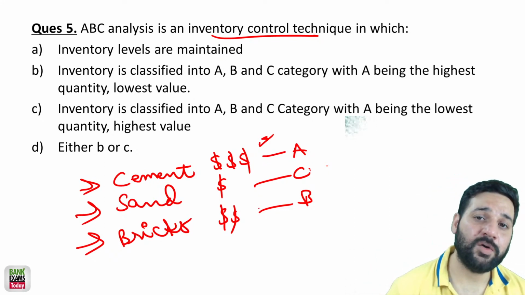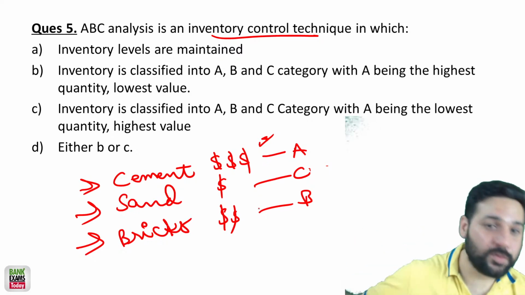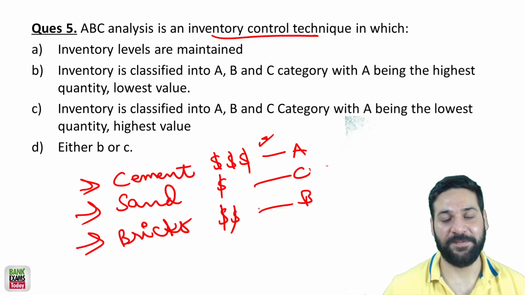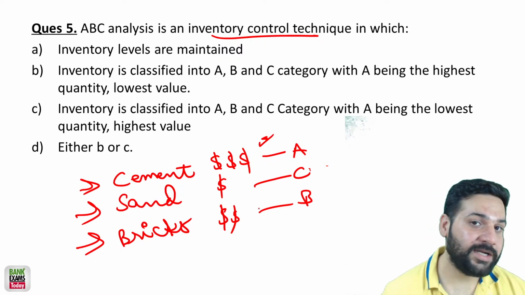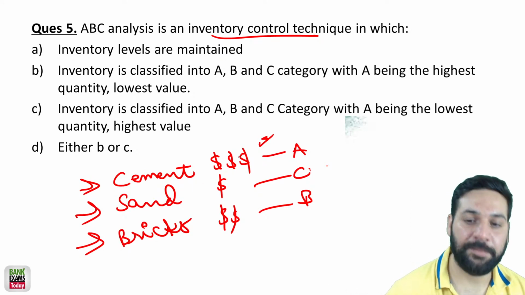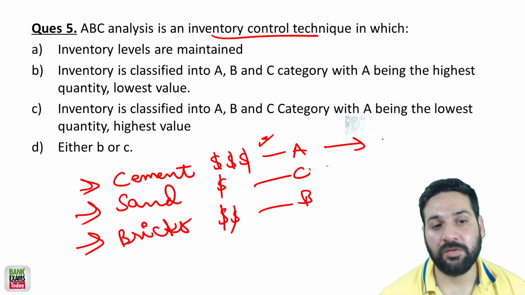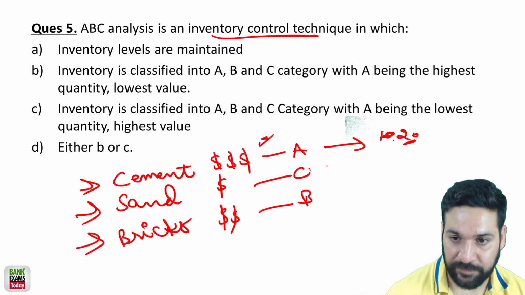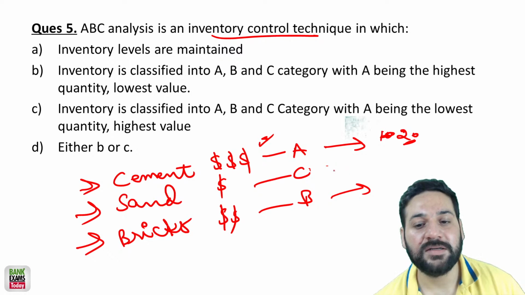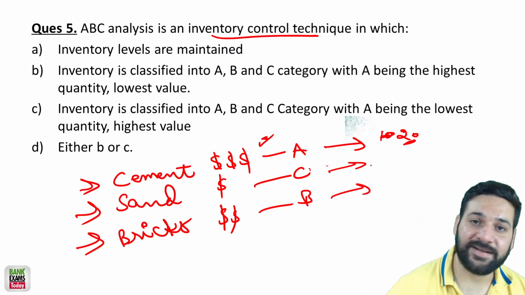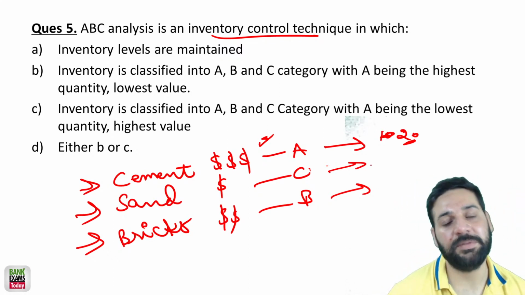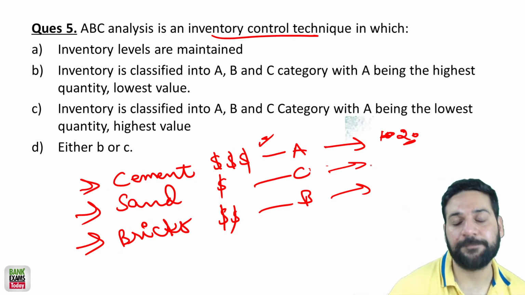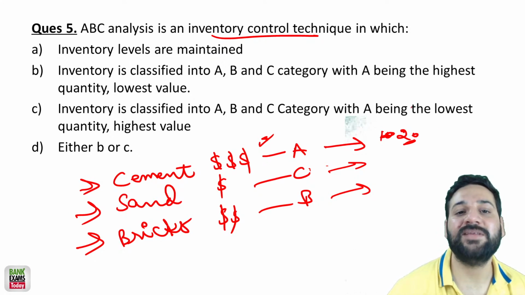When you are constructing a house, you keep the cement indoors, right? You keep the sand and bricks outdoors, right? Are you getting it? That's how people purchase the cement. They buy 10 bags, 20 bags, 30 bags whenever they need. Bricks, they buy 1 truck. Sand, they don't even care. They are like, okay, send me a truck, send me 2 trucks. They are more careful about where to keep the cement. So that is what ABC analysis is.